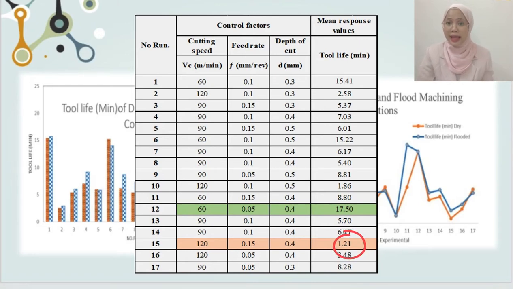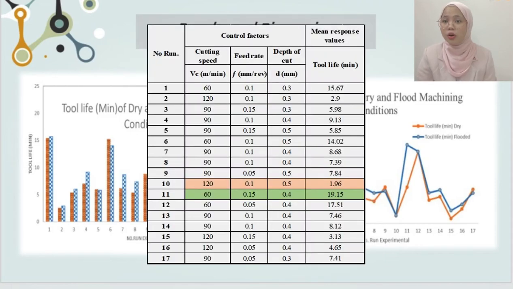On the other hand, for the flood machining condition, the maximum tool life value is 19.15 minutes at cutting speed 60, feed rate 0.15, depth of cut 0.4. Meanwhile, the minimum is 1.91 minutes at cutting speed 100.